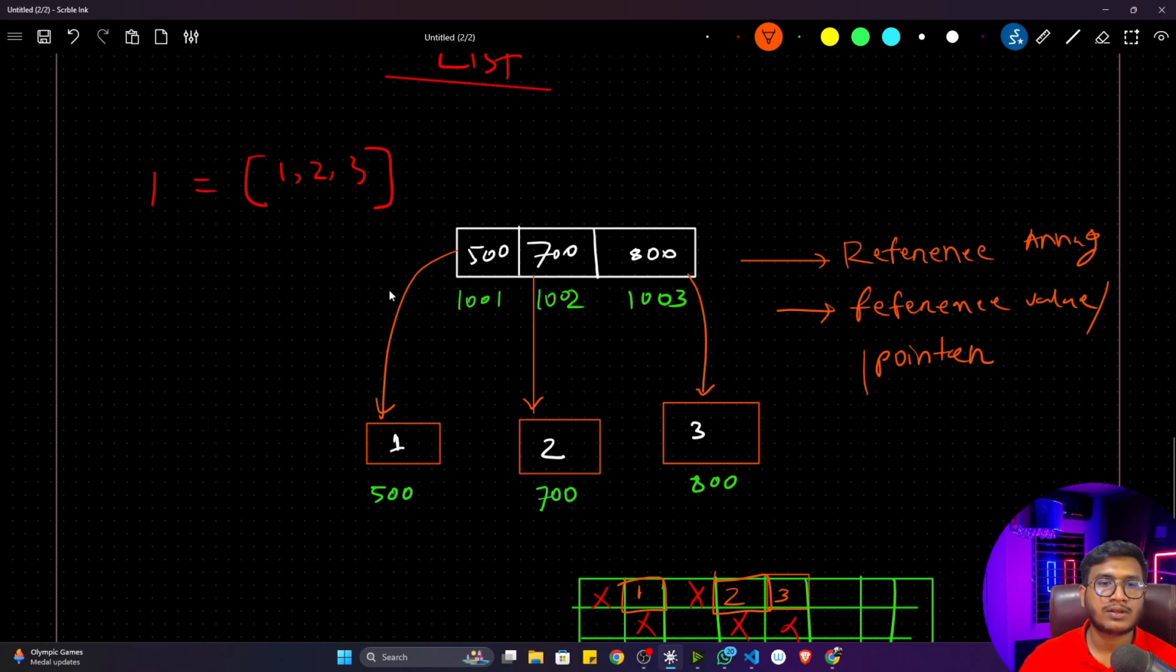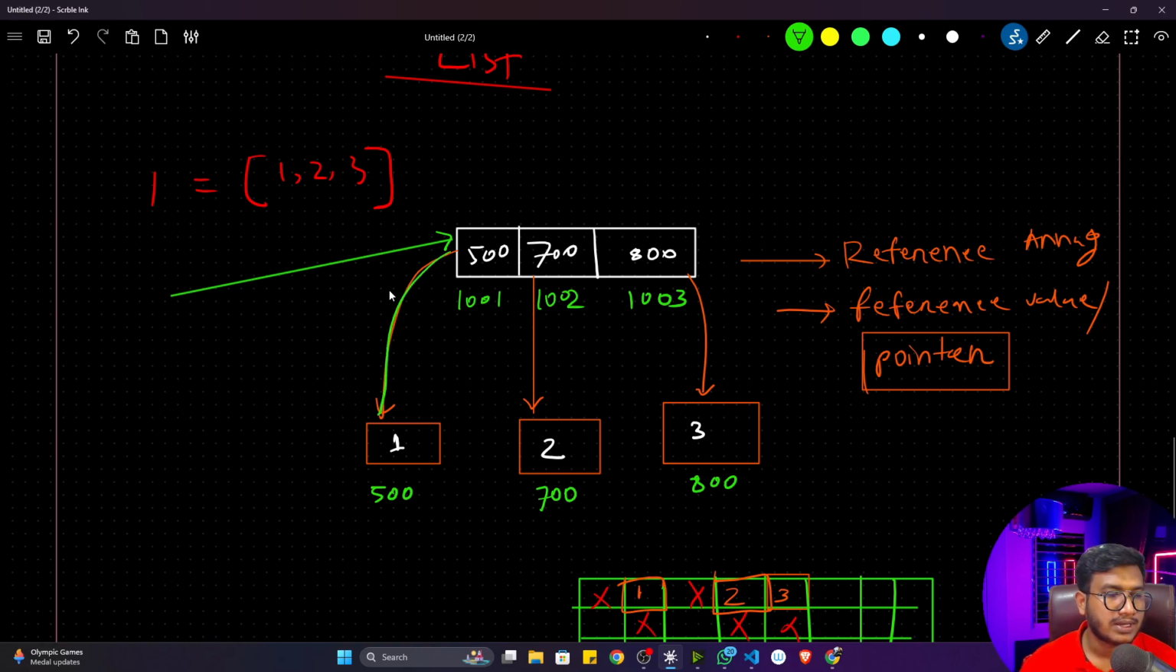Pointer is a concept maybe you have learned in your C++ programming. This is called a pointer, and it is pointing to this particular block. That is the idea. Now whenever I want to access any value in this list, first of all I go to this block, and this block gives me the address of the item. So it will go here, and this particular value would be returned. This is the idea.